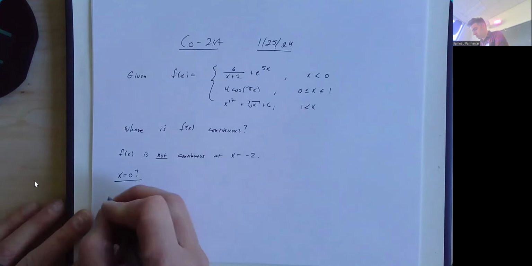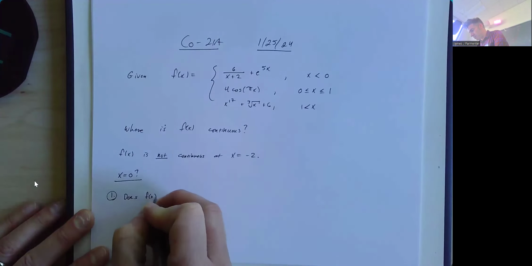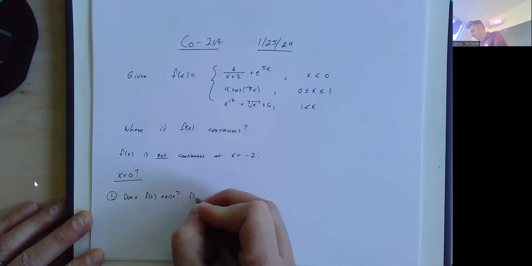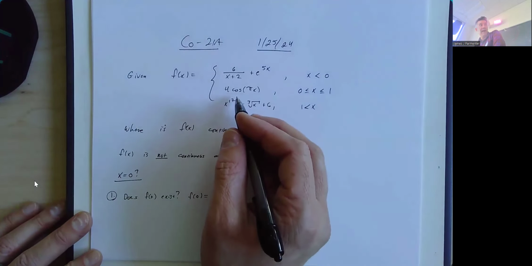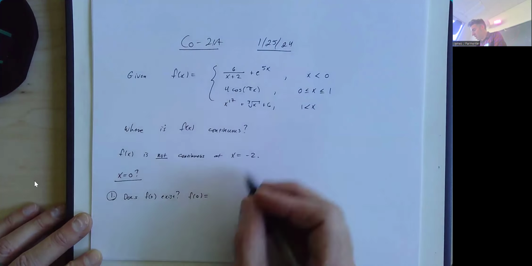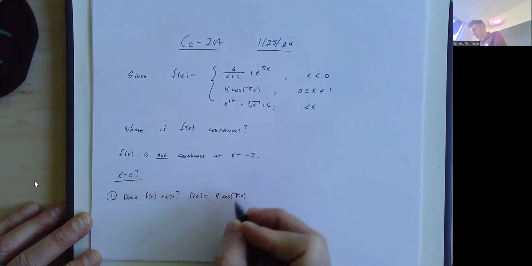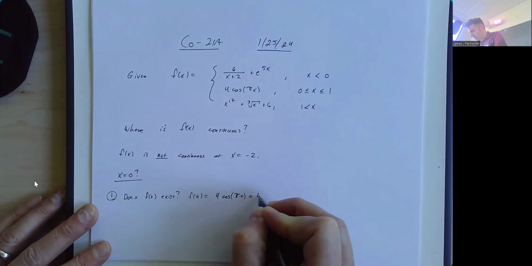Thing 1, does f of 0 exist? Yeah, it does, right? I can plug in 0 and get that f of 0 is equal to, I'm going to plug it into the middle piece because that's where x is defined to be equal to 0, and get 4 times cosine of pi times 0. Pi times 0 is 0, cosine of 0 is 1. So I get 4 times 1, which is 4.